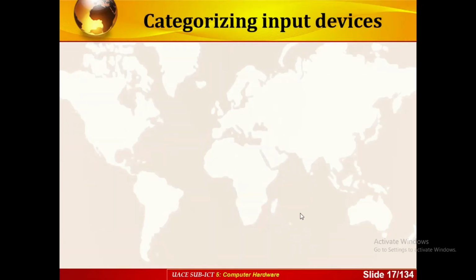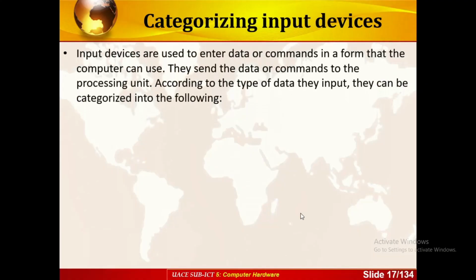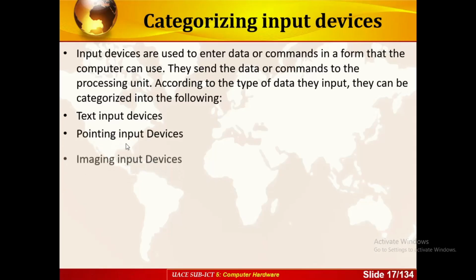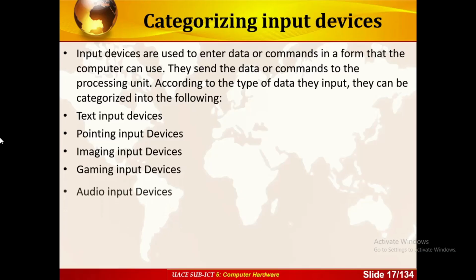Actually there are very many, but when categorizing input devices, they are used to enter data and commands in the form the computer can use, and to send data or commands to the processing unit. They can be categorized as follows. There are text input devices like keyboards, pointing input devices like a mouse, imaging input devices like scanners and cameras, gaming input devices like gaming wheels, and audio input devices like microphones. Then biometric devices, that is, iris recognition systems.